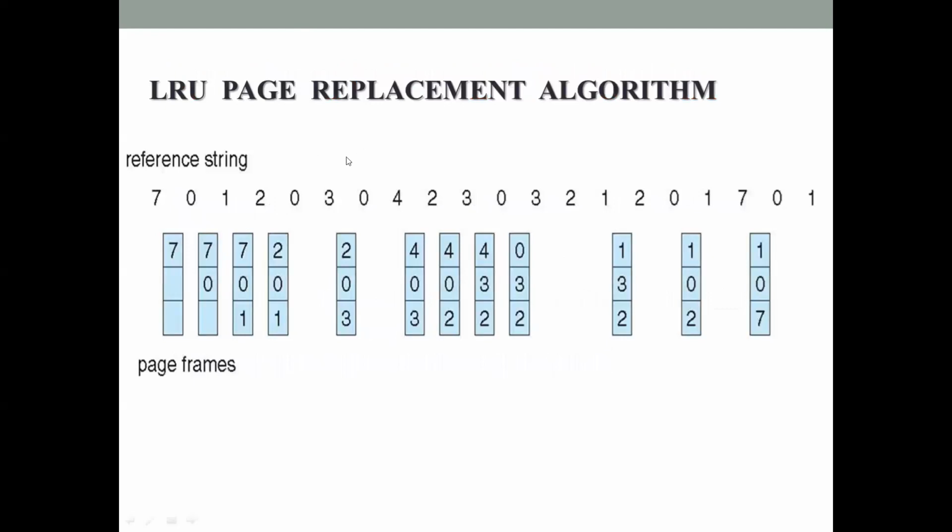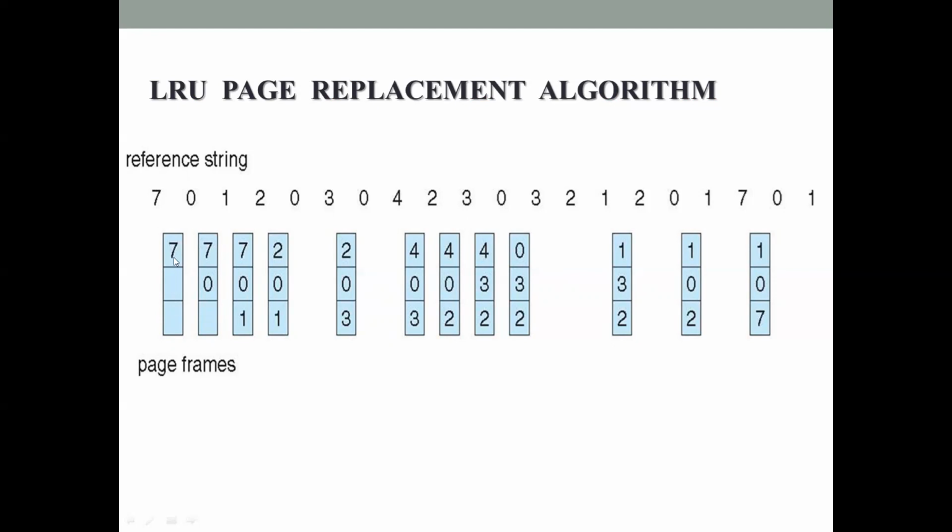Try to look at this example very closely and listen to whatever I'm saying. Here, this is our reference string. The reference string contains a set of numbers, and these numbers indicate the page numbers containing the instructions which are referenced by the CPU.